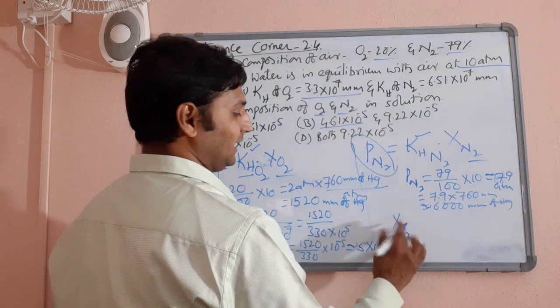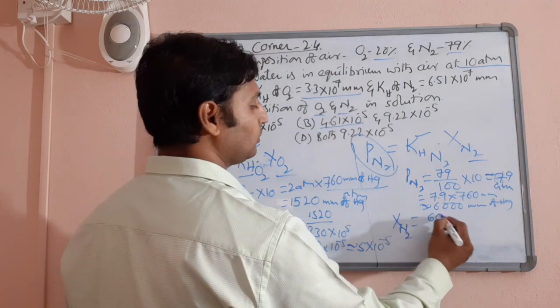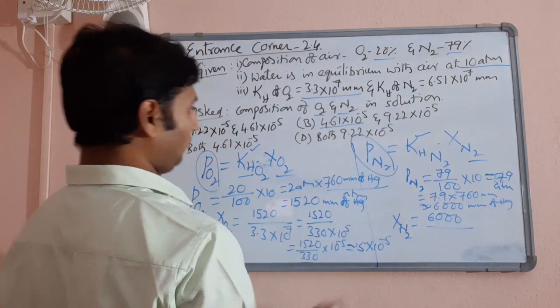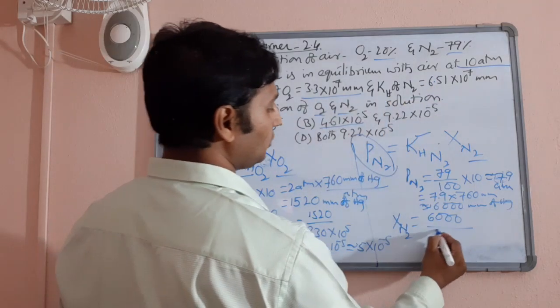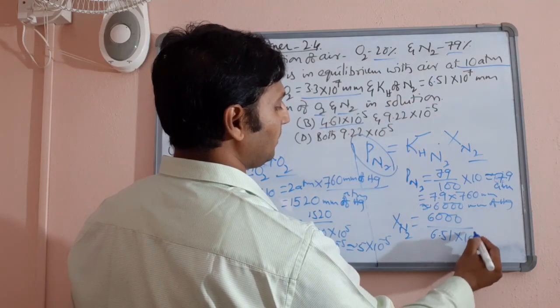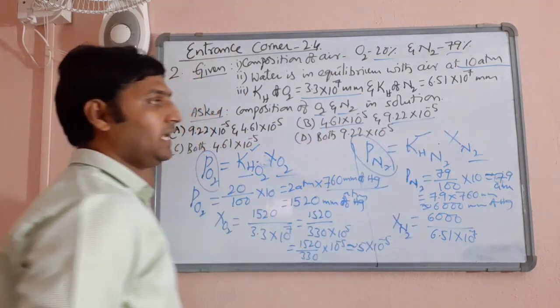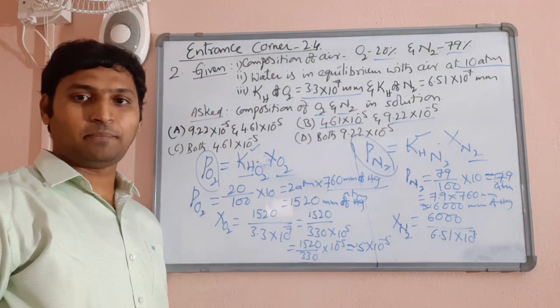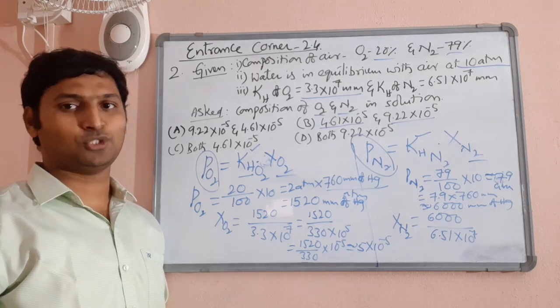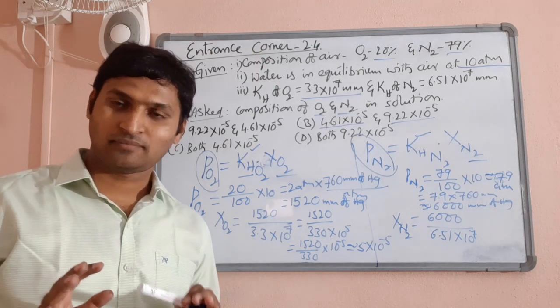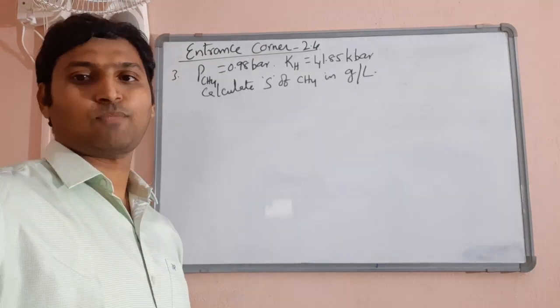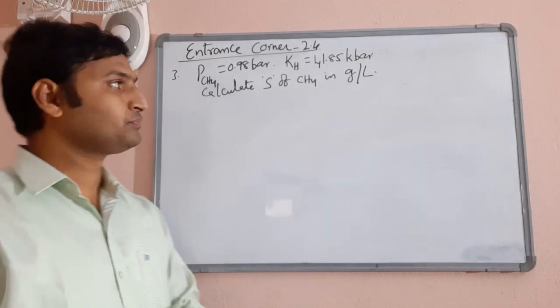Solubility of nitrogen gas is equal to 6000 divided by whatever the KH value has given you, 6.51 into 10 power 7. Again, simplify it, you will end up getting 9.22 into 10 power minus 5 for nitrogen. Was that convenient? Good. Look at problem number 3.